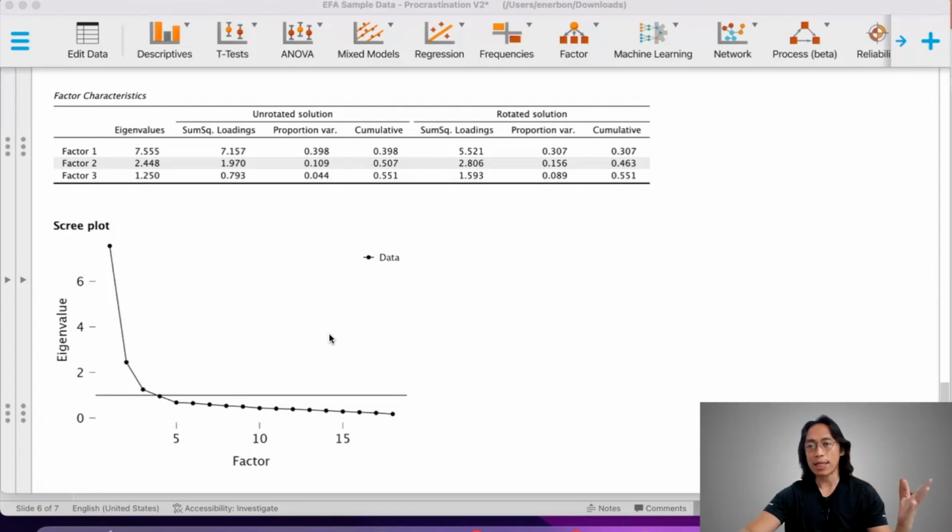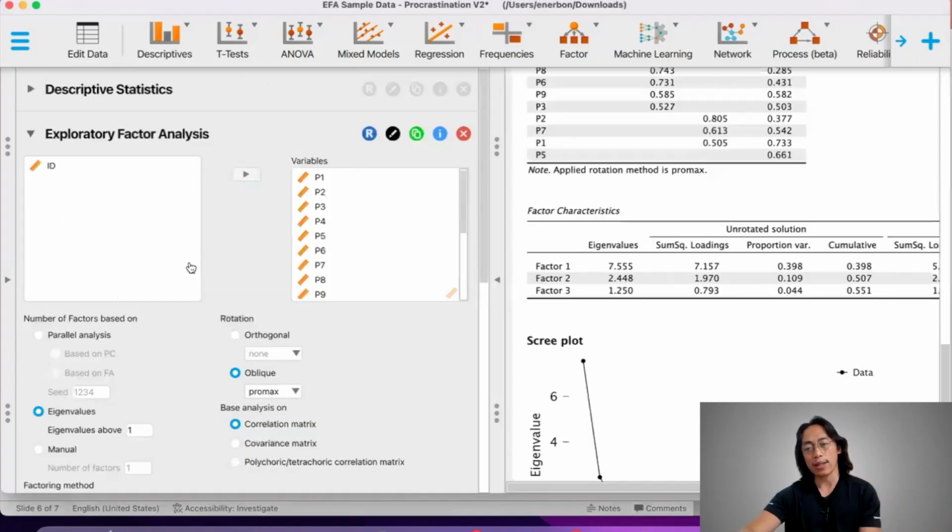suggests. For example, previously I theorized that a certain scale has 7 dimensions, but the analytics really were saying that there are only about 3 dimensions. So I had to go with what the analytics say. But in this case, at the very least, the scree plot seems to also be agreeing with what the theory suggests. So I'm gonna go with that.